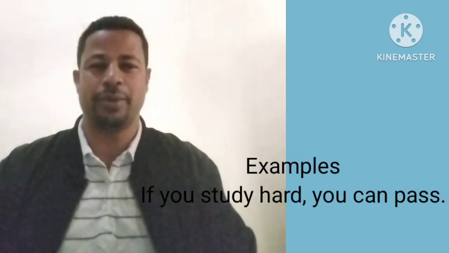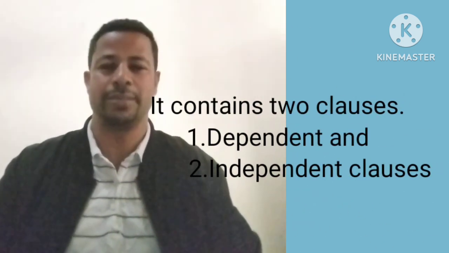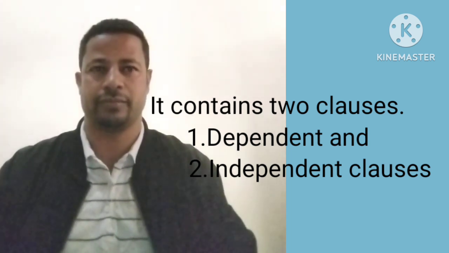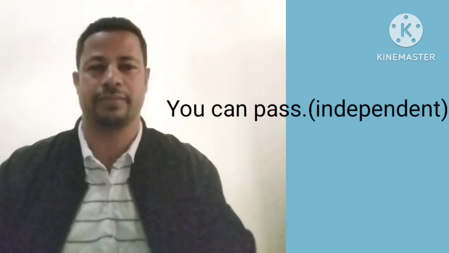So let's see examples. If you study hard, you can pass. This is a clause, but it contains two clauses, dependent and independent clause. If you study hard, you can pass. This one is a clause, but there is a dependent and independent clause here. You can pass, as a sentence, is an independent clause.